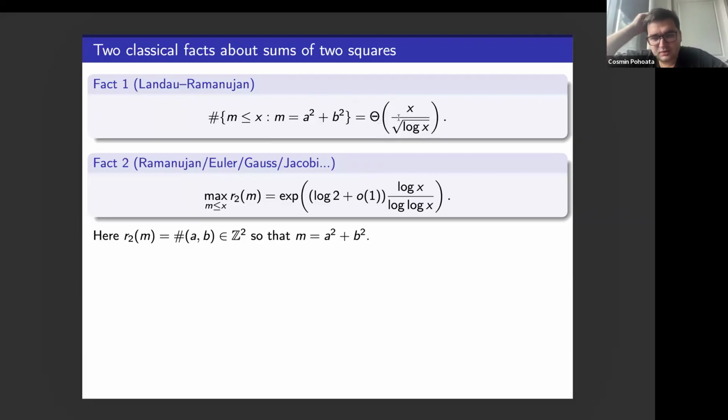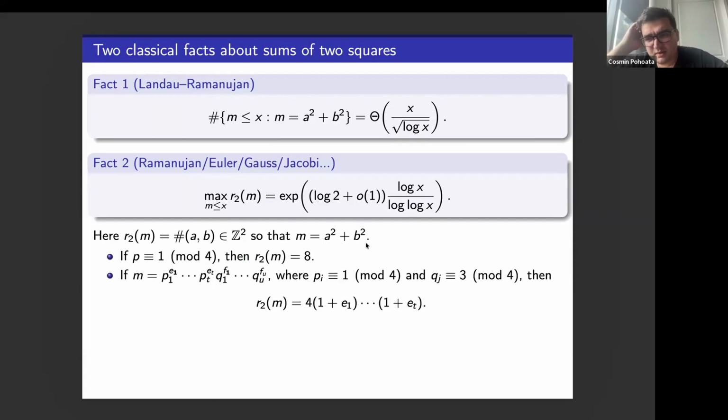The second estimate, also as far as I can tell first in writing by Ramanujan, but most likely done by some other people before, concerns how popular you can have an integer in an interval of length x that you can write as a sum of two squares. In a sense, what's the maximum number of ways you can write an integer m in a given range as a sum of two squares? And it's a classical result that you can find an integer m that you can write in at least this many ways, e to the constant times log of x over log log of x. Here R2 of m is this classical sum of two squares function, which counts the number of ordered pairs a, b of integers such that m is a squared plus b squared.